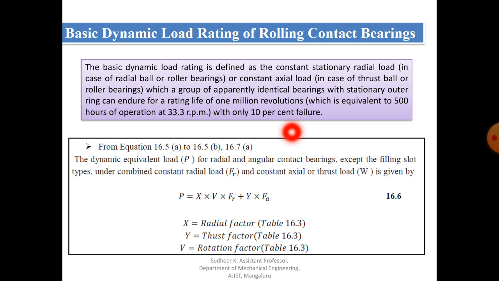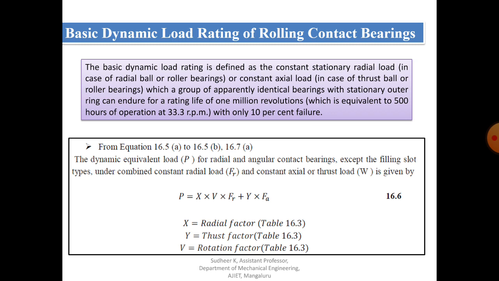If you consider a group of apparently identical ball bearings subjected to a number of revolutions, we can say that 90% of the bearings will complete or survive before the first evidence of fatigue crack, whether the crack is on the balls or on the race. So that is the definition of rating life when it is subjected to dynamic or fatigue load.